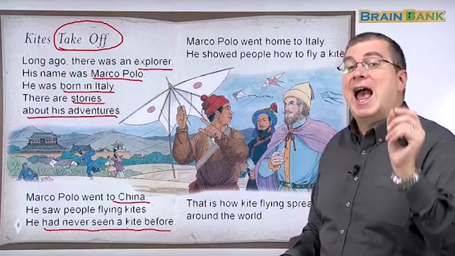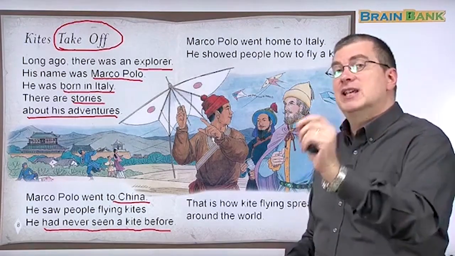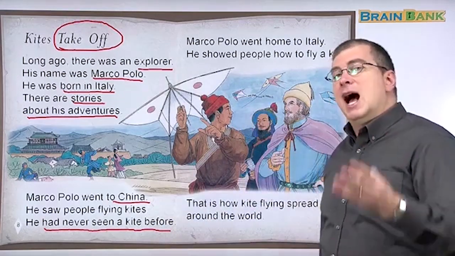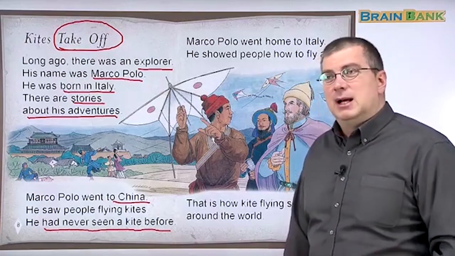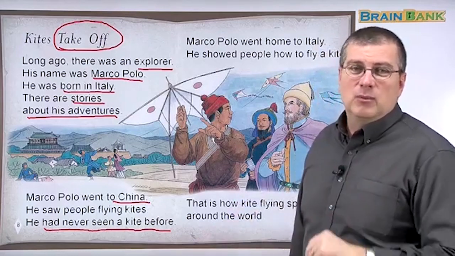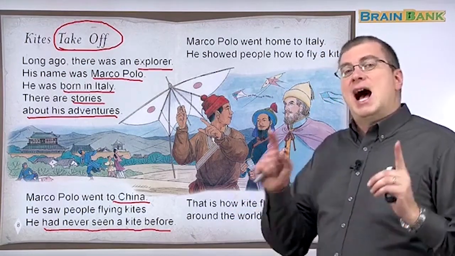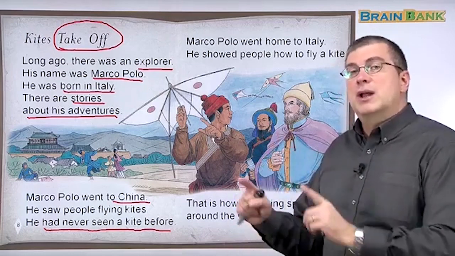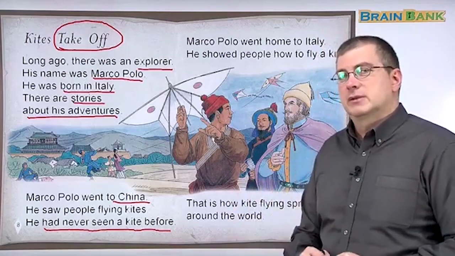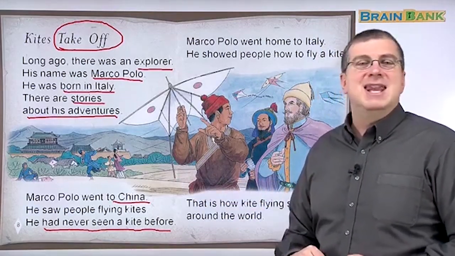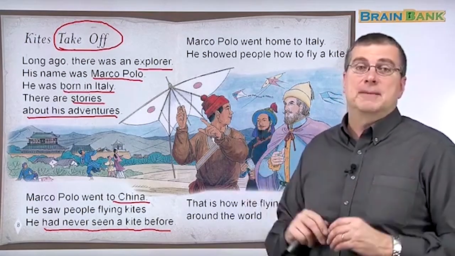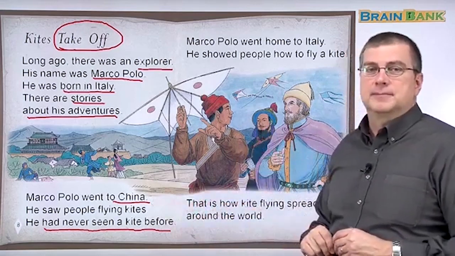He had never seen. Had never seen means never in his life did he do it. If you say, I have never seen a Walt Disney movie, it means you have never seen a movie from Walt Disney, right? If you say, I have never flown a kite, it means in your life you never flew a kite before, not even once, right? In this case, Marco Polo had never seen a kite being flown, not even once. This is the first time. He had never seen a kite before.